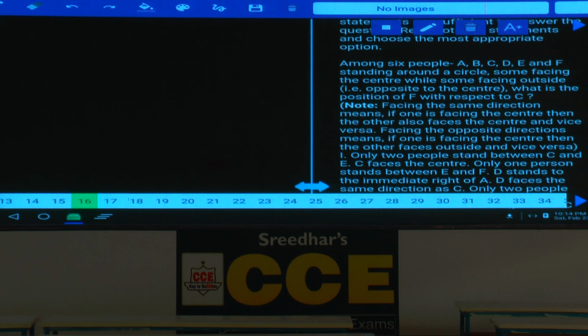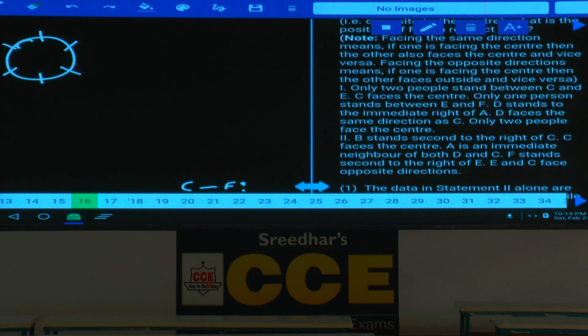Now in question number 16, among 6 people standing around a cycle, 1, 2, 3, 4, 5, 6. Six people standing around a cycle, some facing the center while some facing outside the center. What is the position of F with respect to C? Now we need to identify the position of F with respect to whom? With respect to C. Position of F with respect to C. Some facing the center while some are away from the center.